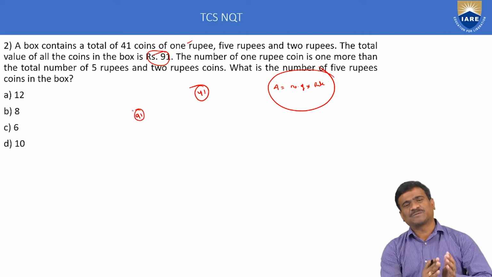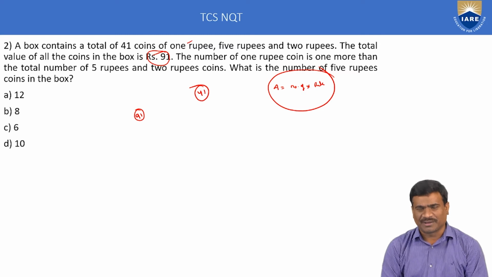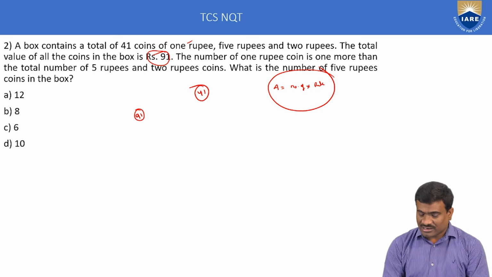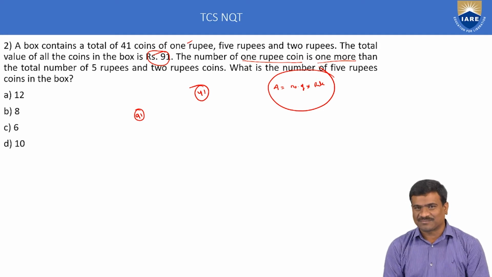One method is option verification. The second method is to consider X as a variable. First, option verification. Apply the third condition: the number of 1 rupee coins is 1 more than the total number of 5 rupee and 2 rupee coins.